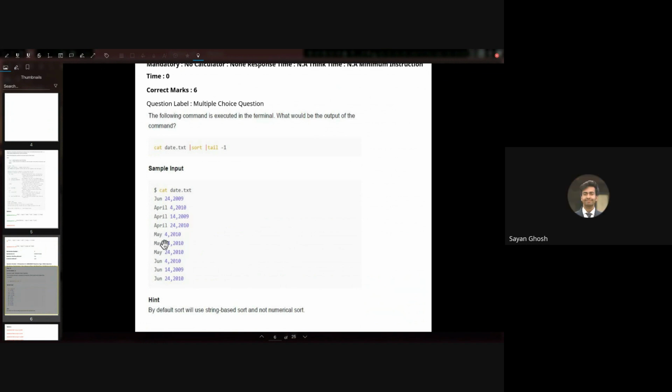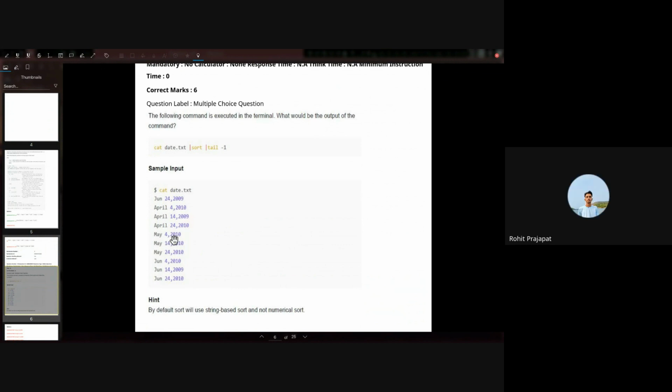So which one will be at the end? 24, 2010? But it is not sorted numerically. You have to read the hint carefully, right? This is not numerical sorting. This is string-based sorting. So May, M-A-Y, is the same. Space is the same. What is the next character? We are comparing 4, 1, and 2. So it will sort like May 14th, May 24th, then May 4th.